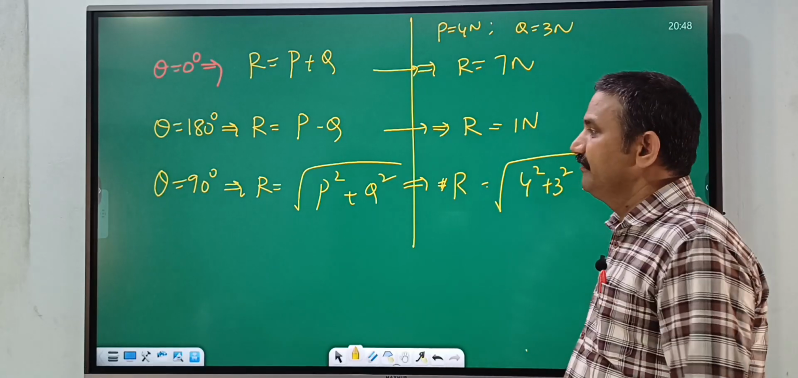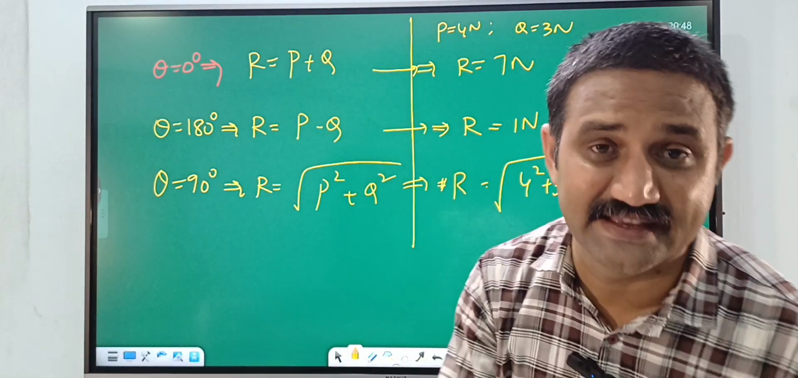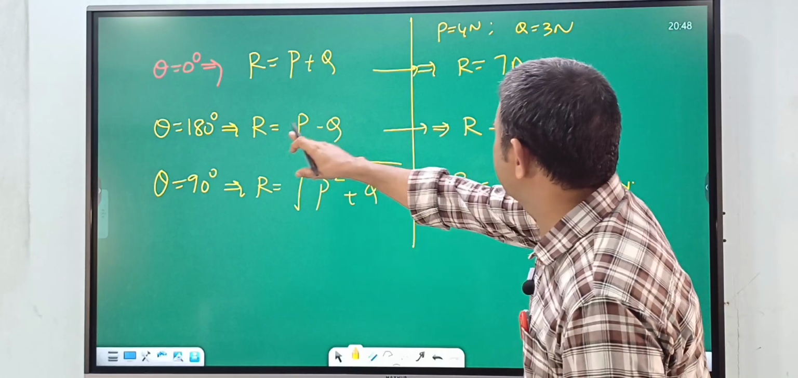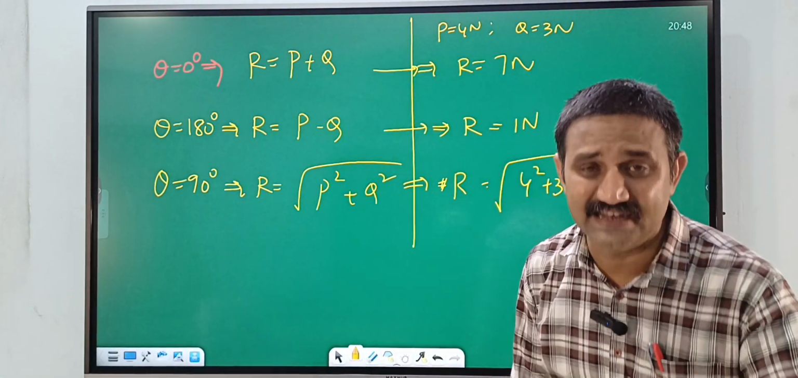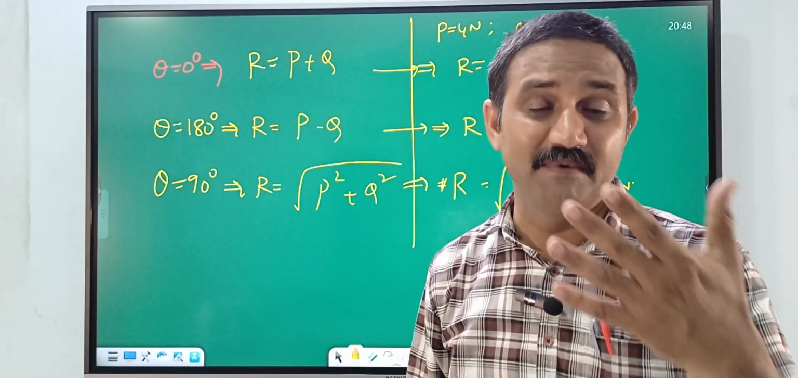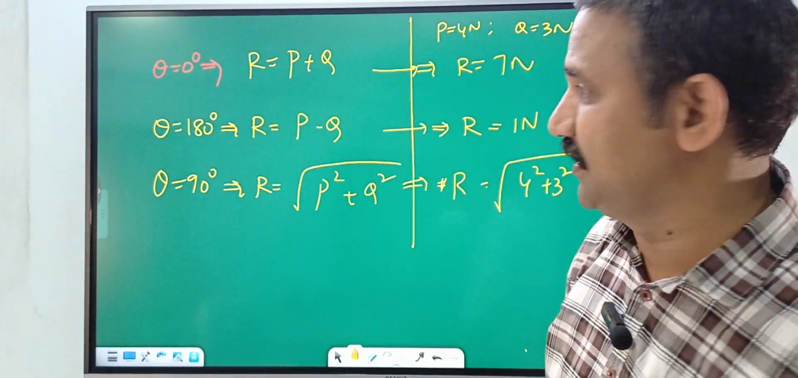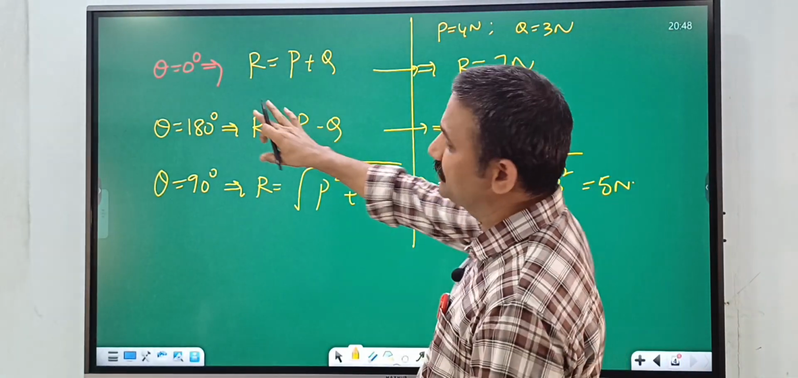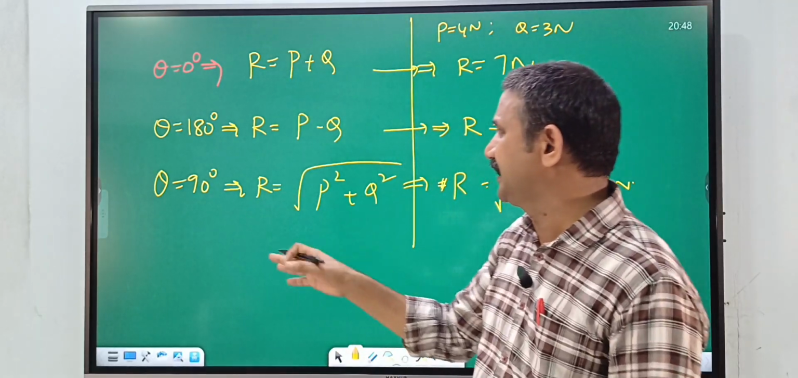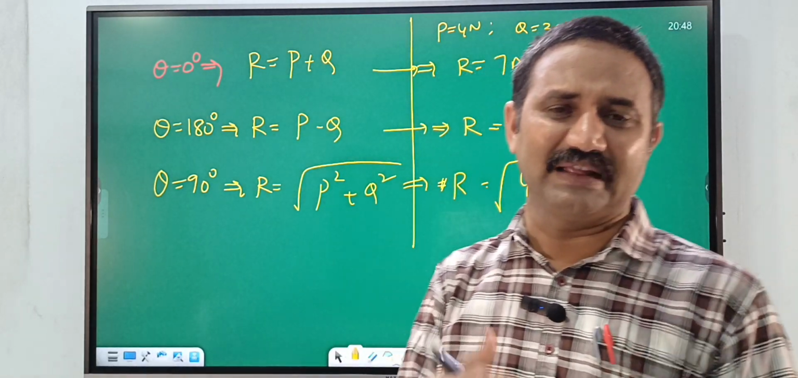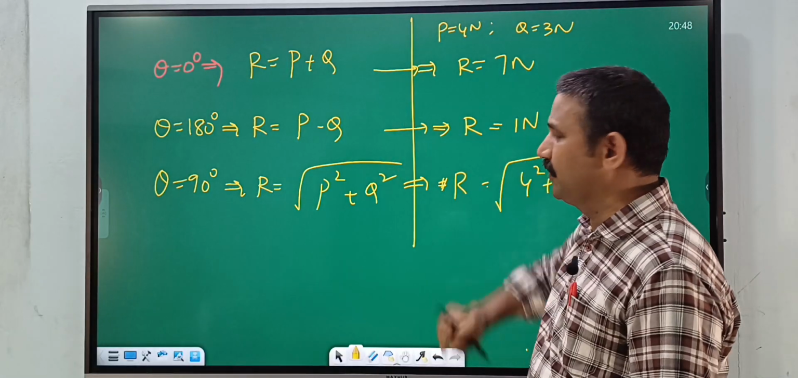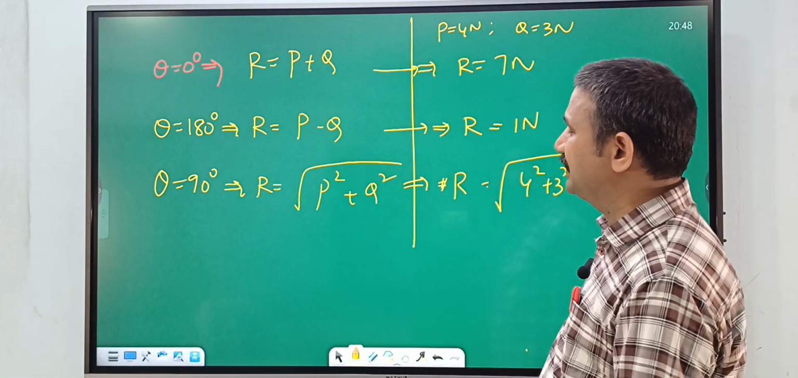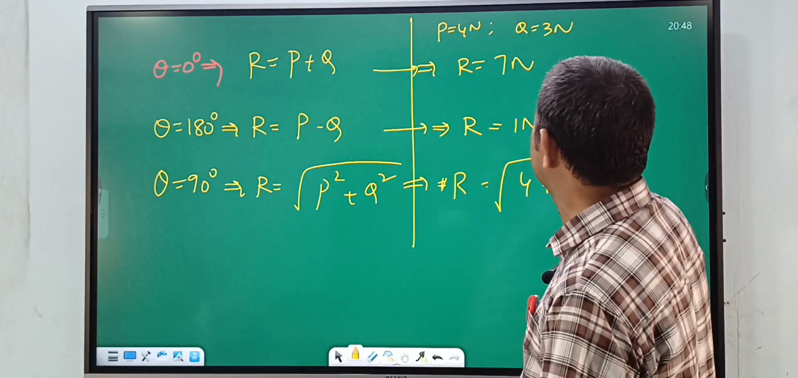So whenever the angle theta changes, the resultant vector magnitude also changes. But this resultant has one maximum value and one minimum value. Whatever the angle between these two vectors, whether 0, 30, 90, 40, 100, whatever that angle, the resultant vector has one maximum value and one minimum value. What is that maximum value of the resultant?